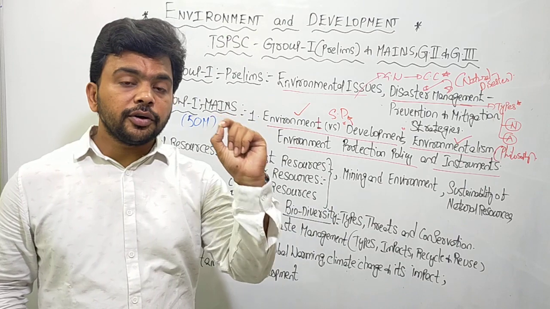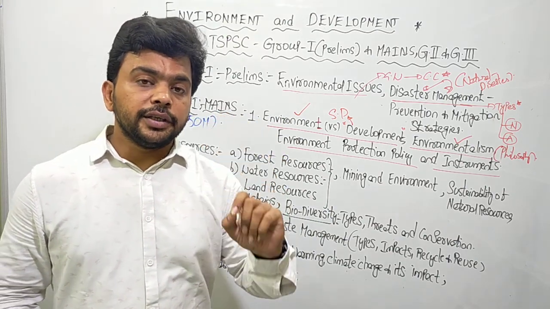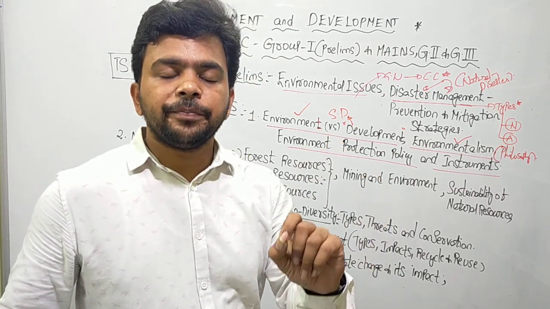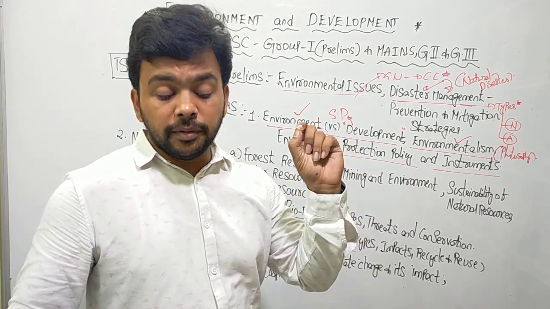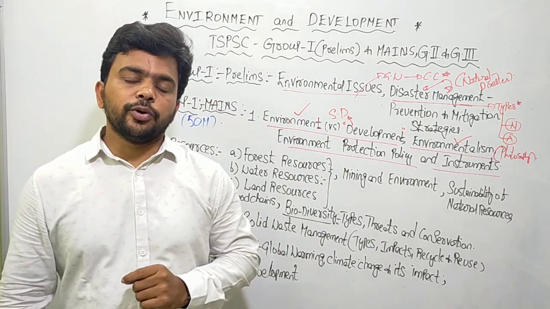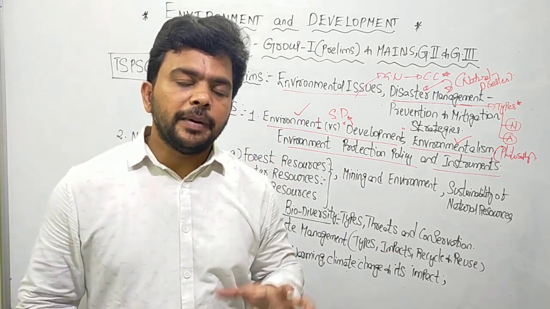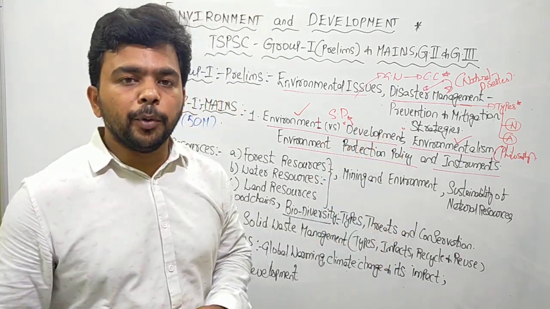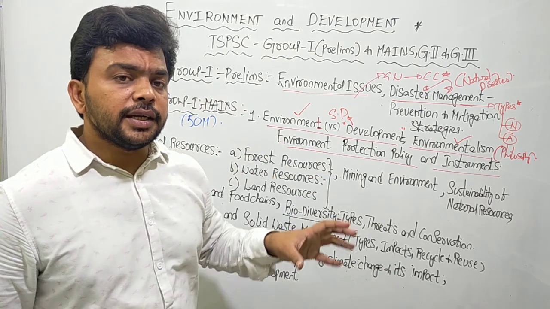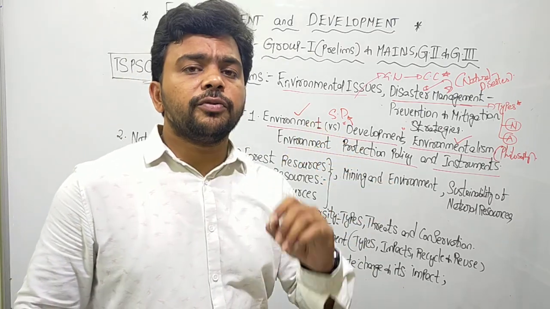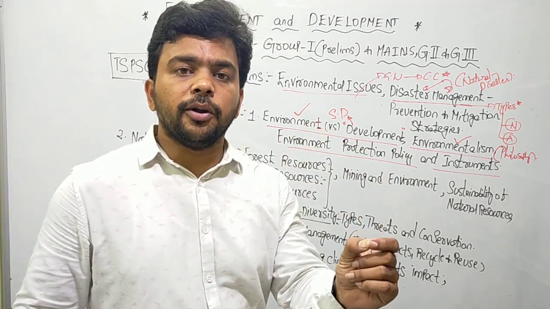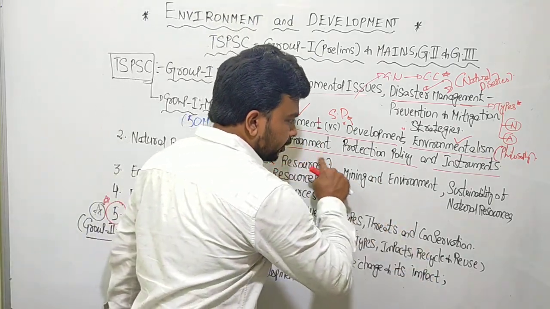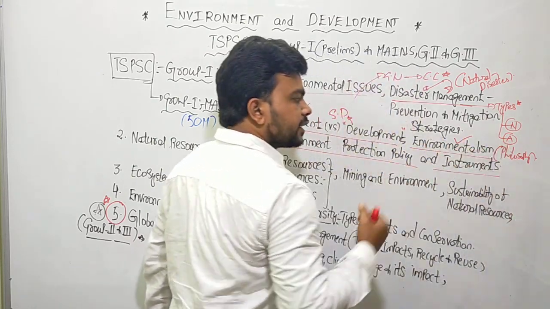Now understand, my friends, if district authorities are not responding to the orders and instructions given by the NGT, it can fine the particular authorities or industry heavily. The maximum fine is 10 crores per day. Can you imagine that? Recently the NGT imposed a high amount of fines on the Chief Secretary of West Bengal on the Ganga River pollution issue. Such environmental protection policies and instruments we'll discuss.